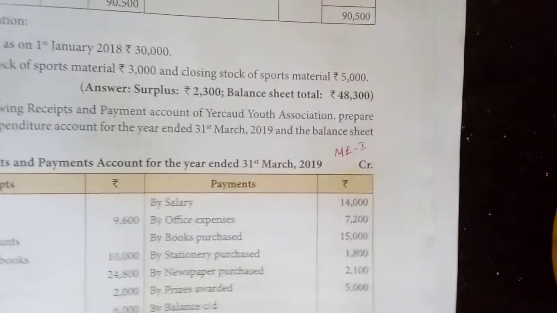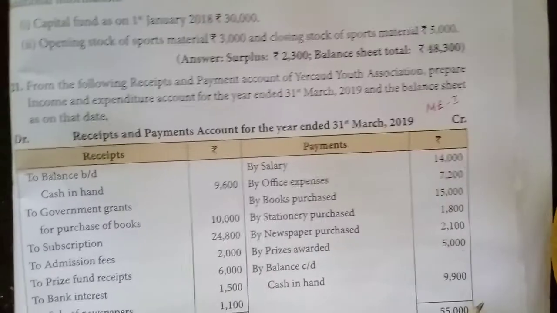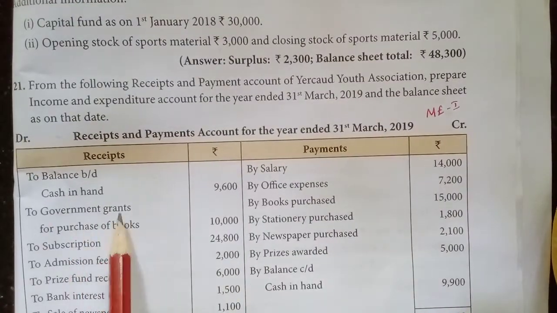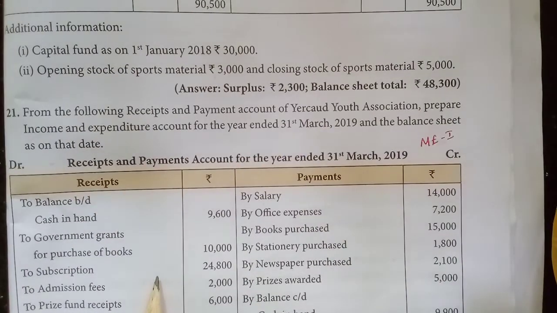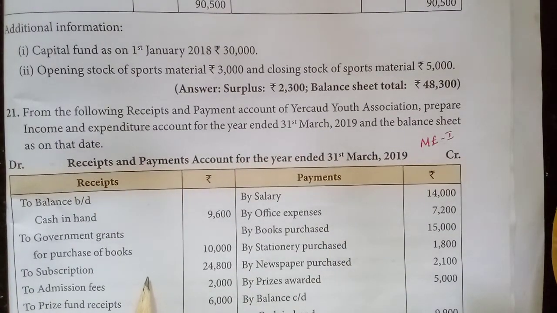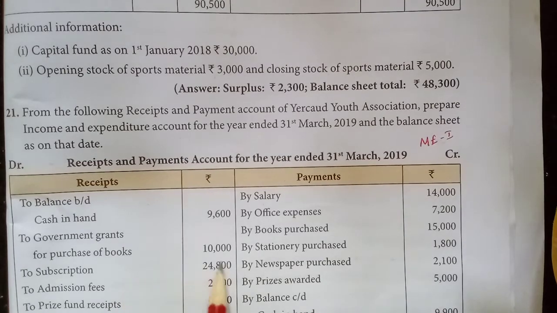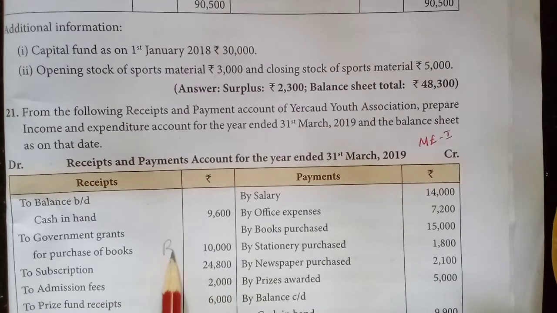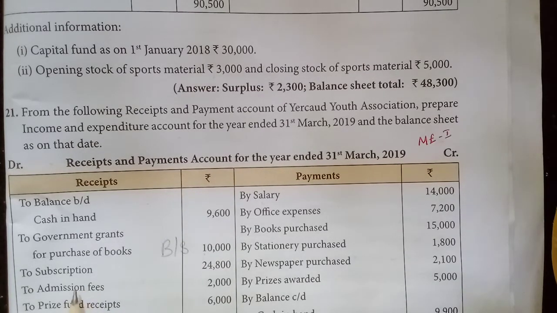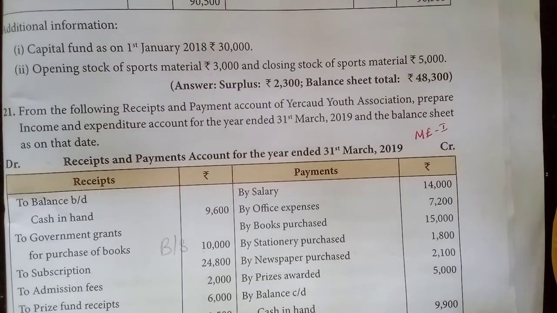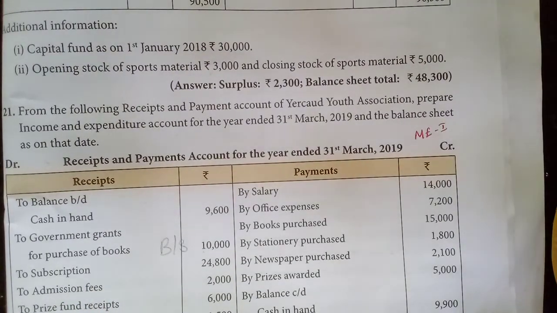Here in this item, any doubt you have, all this one, government grant for purchase of books. It is a youth association, so we can treat this one as capital expenditure in the balance sheet. Okay, that is the only new item. Okay, then subscription, admission fee, prize fund receipt, you can write in the income side.